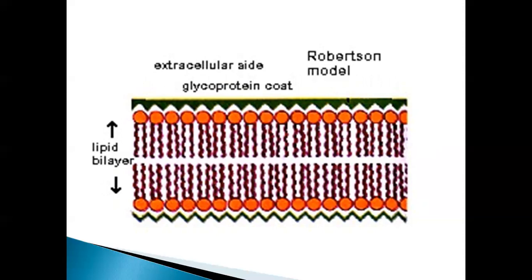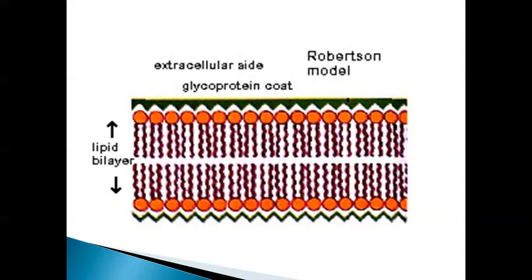The electrostatic forces between the positively charged proteins on the outer margin and the negatively charged lipid in the center maintain stability in the membrane.